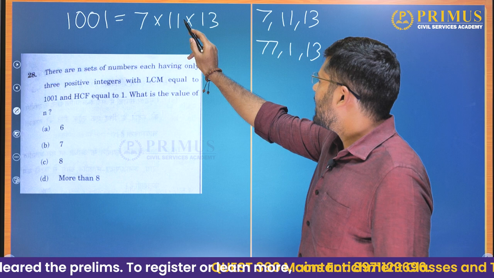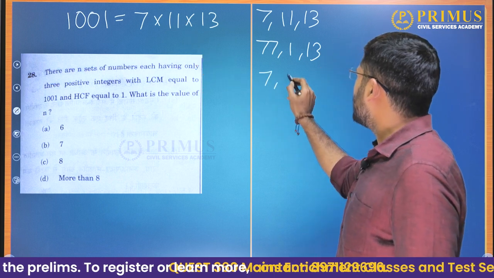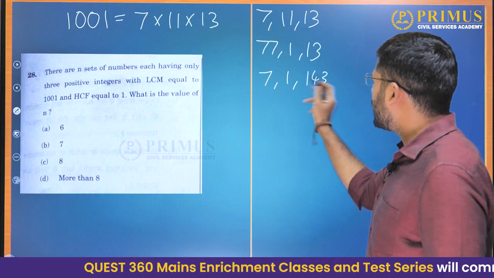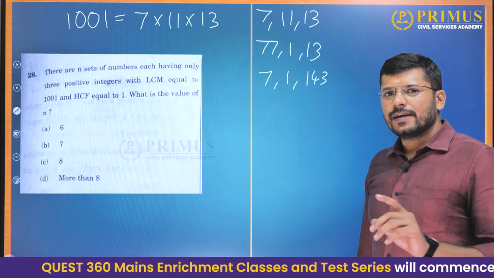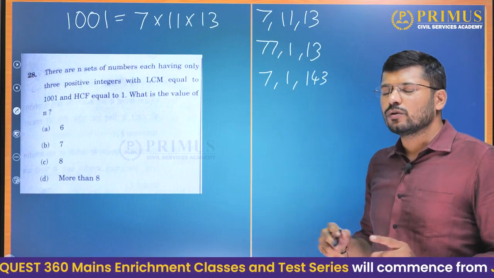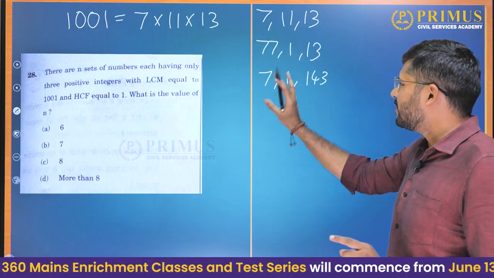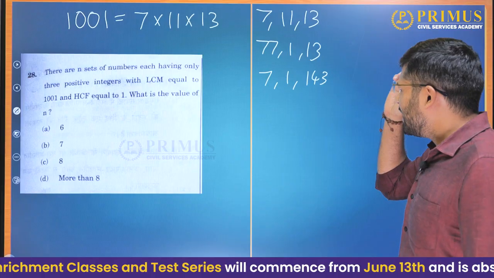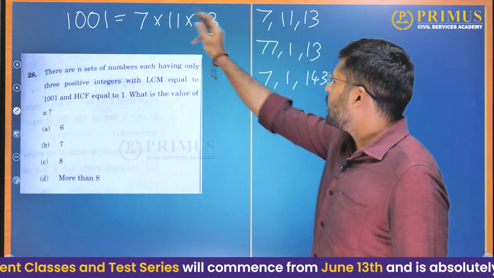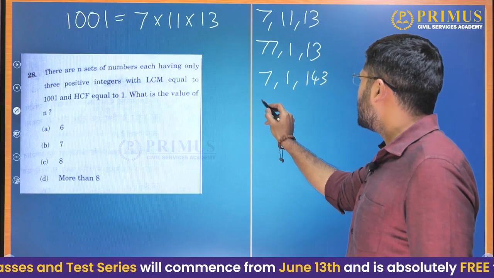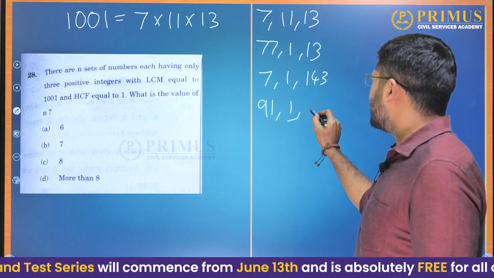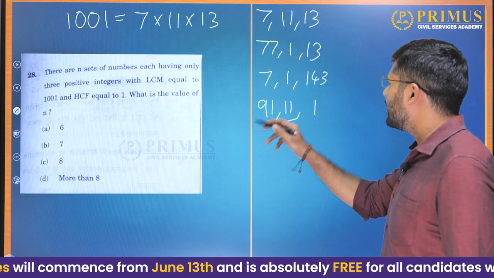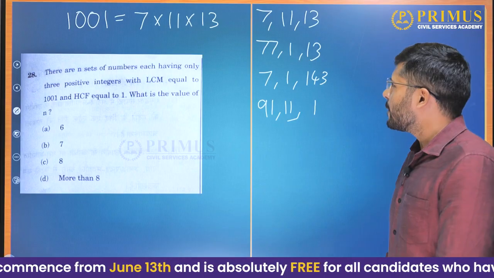Or if you send 11 this way, 7, 1, 143. Their LCM is 1001, but HCF will be 1 because they do not have any common factor other than 1. And then if we multiply 7 and 13, that will give us 91, 11 and 1. So again, this is another set.